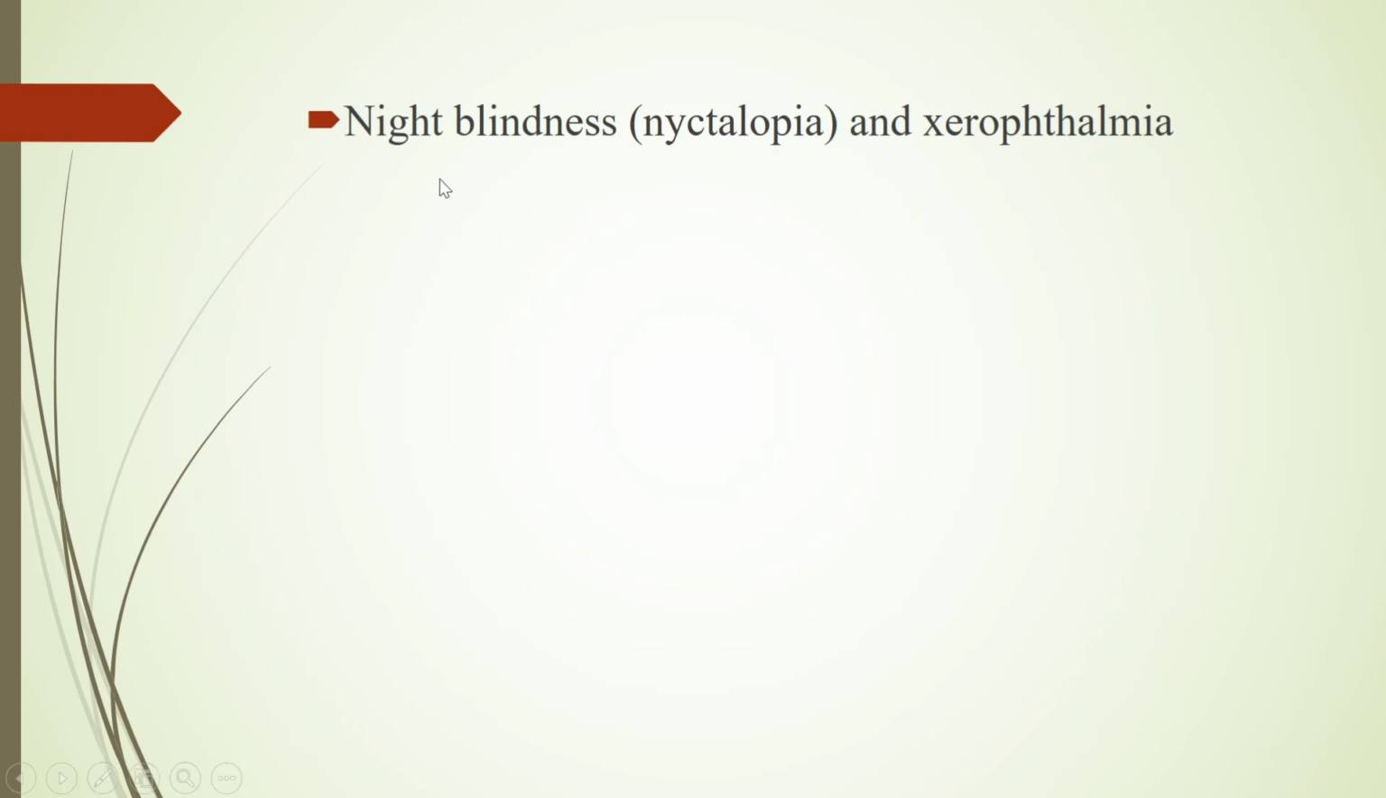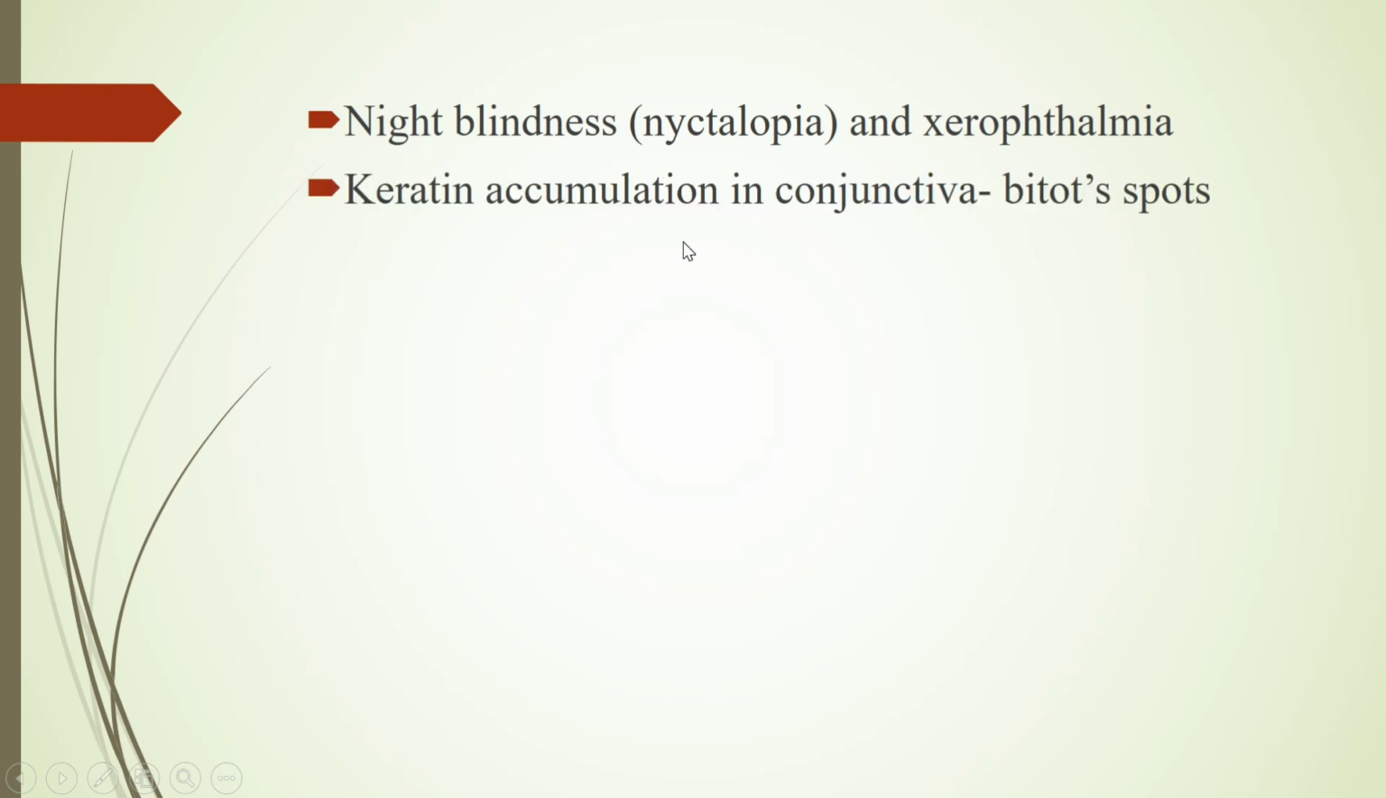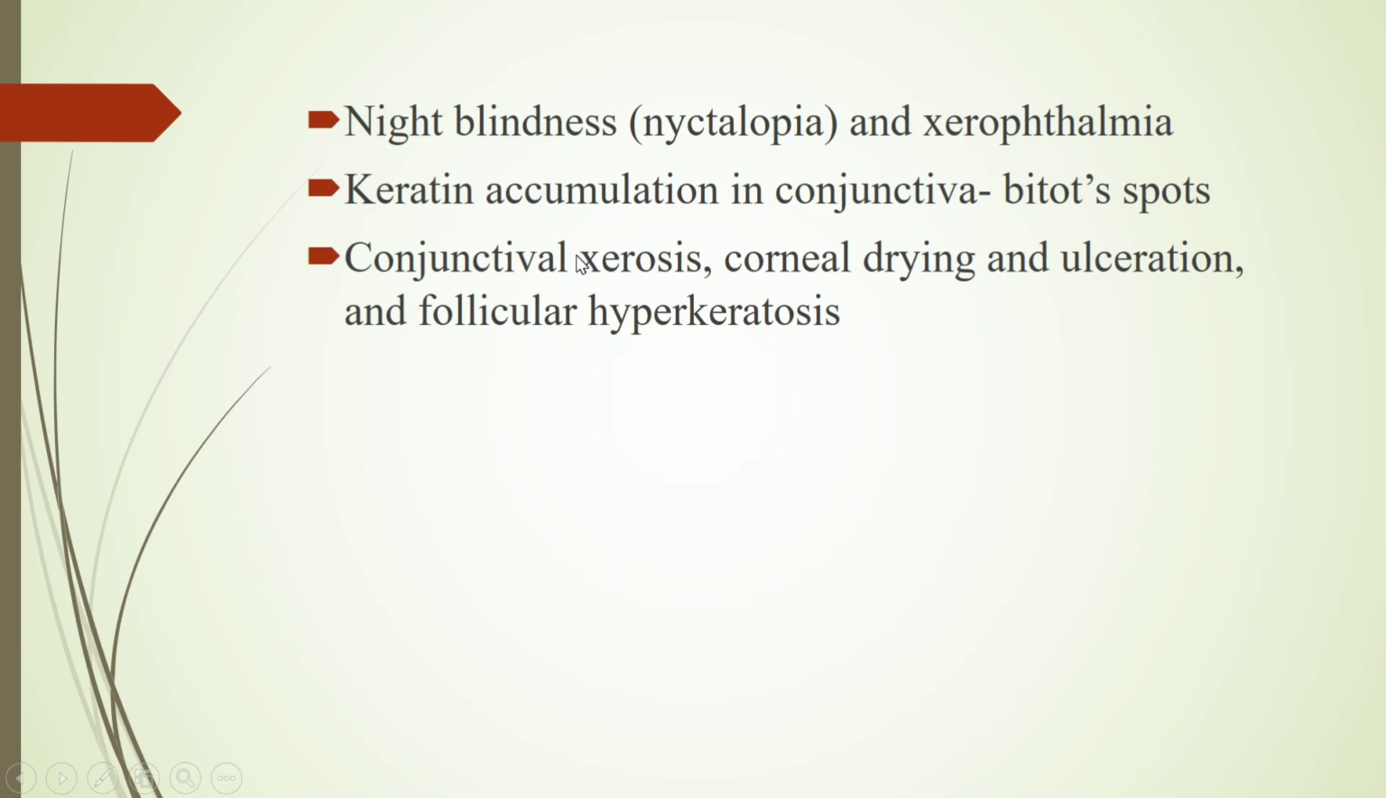Severe deficiency of vitamin A can lead to various ocular signs, most notably night blindness, which is otherwise known as nyctalopia. Another ocular sign is xerophthalmia. Keratin accumulation in the conjunctiva causing Bitot's spots is a pathognomonic physical finding. Other ocular manifestations include conjunctival xerosis, corneal drying and ulceration, and follicular hyperkeratosis.